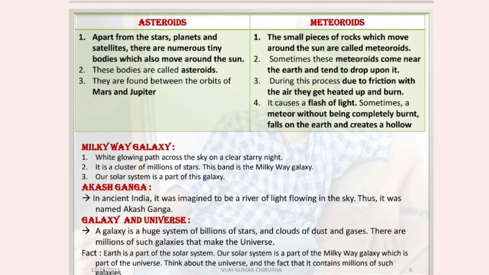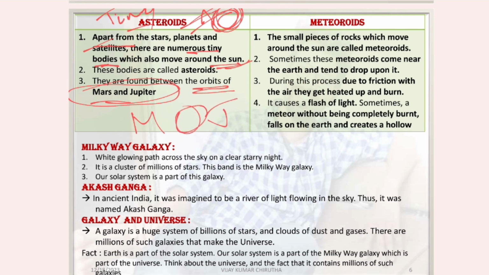Let's see the difference between asteroids and meteorites. Apart from the stars, planets and satellites, there are numerous tiny bodies that also move around the Sun. These tiny bodies are called asteroids. They are found between the orbits of Mars and Jupiter.